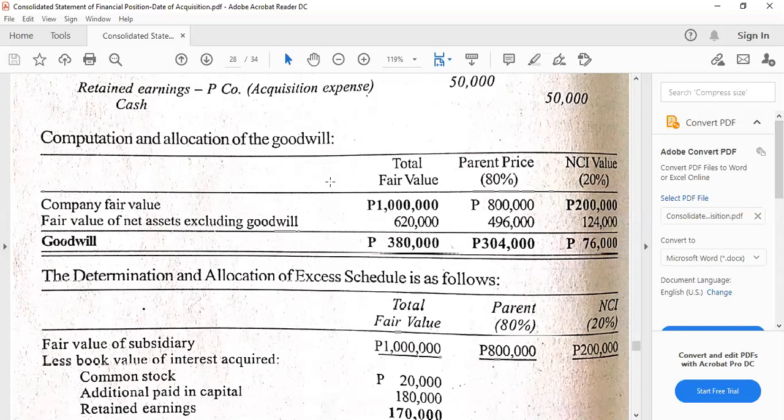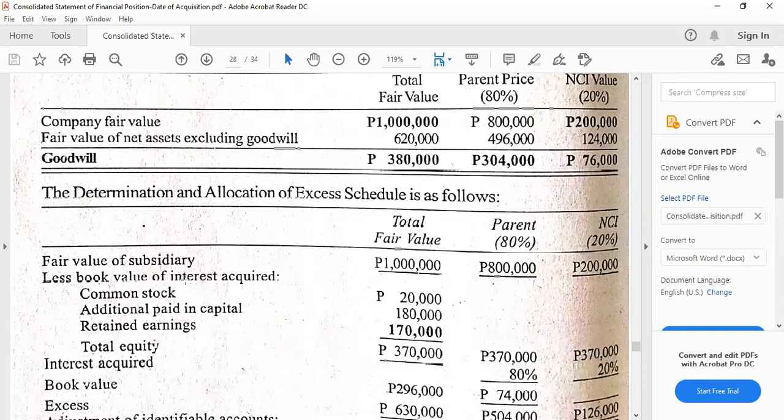We have to know the meaning or the format or the term used, for example, of the schedule, because it's possible that it will be asked in the problem. Compute the goodwill or gain on acquisition using the standard formula, using the value analysis schedule, using the DNA of excess schedule. So that's why we have to know the terms.